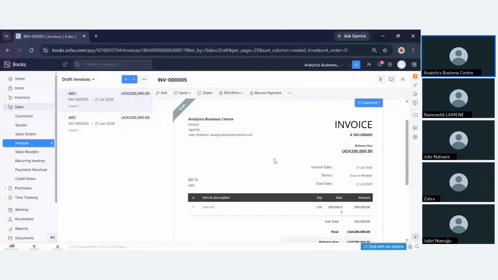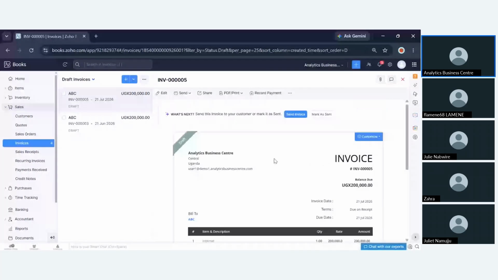So you can actually go ahead and record a payment against that invoice. So one process leads to the other. You quote, and then you convert a quotation into an invoice. And when you're done creating an invoice, you can go ahead and download that specific invoice. You just click PDF, and then you'll be able to download, and then you send this invoice to that specific customer. You can also attach a delivery note. And when you're done, you can mark as sent, or you can email this invoice to that specific customer. So you can transact everything at a go under this specific interface.